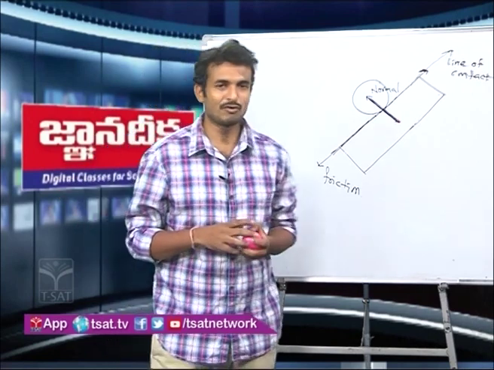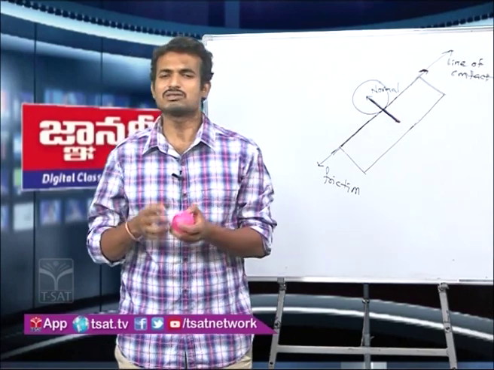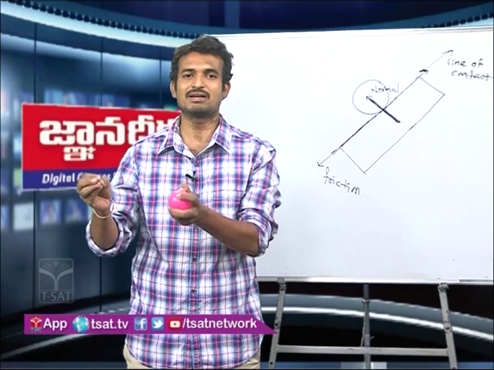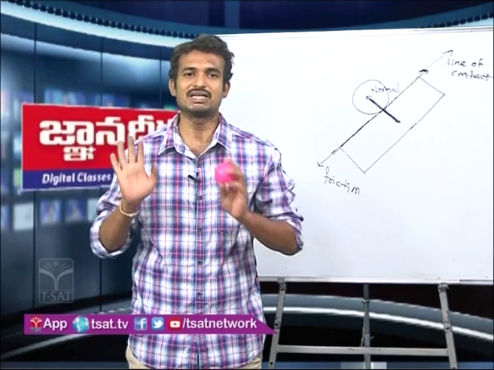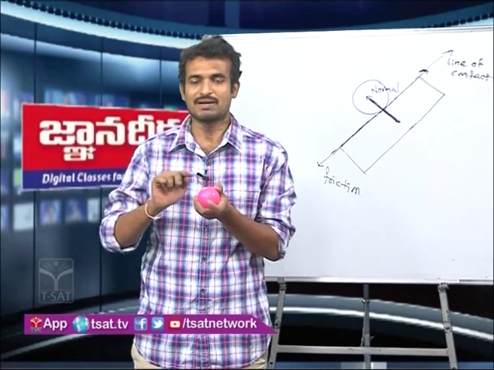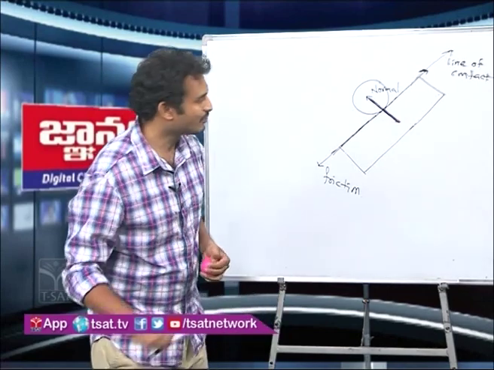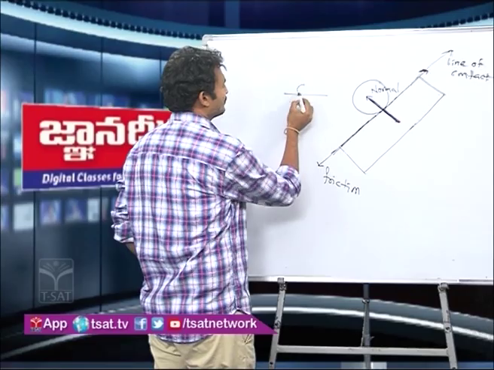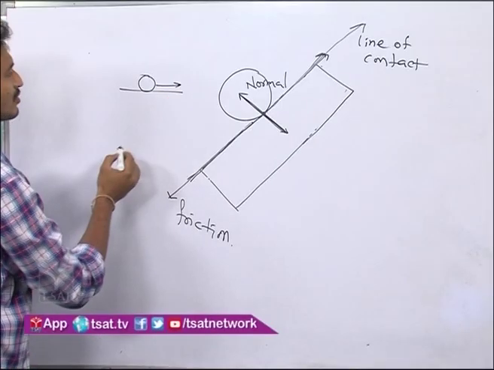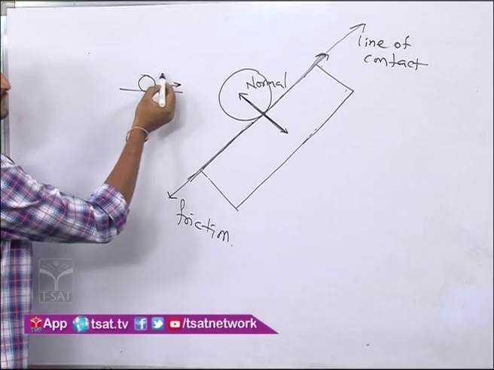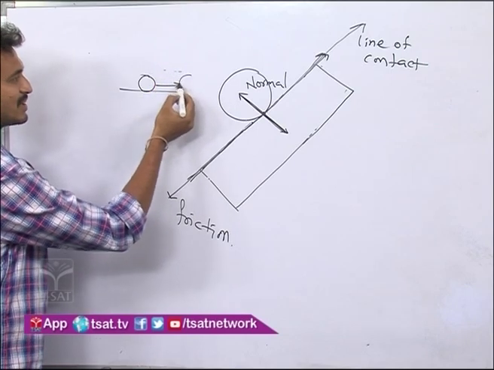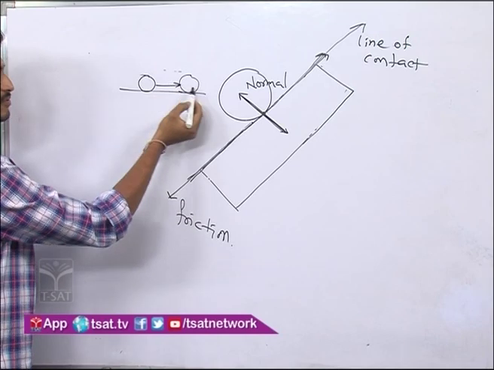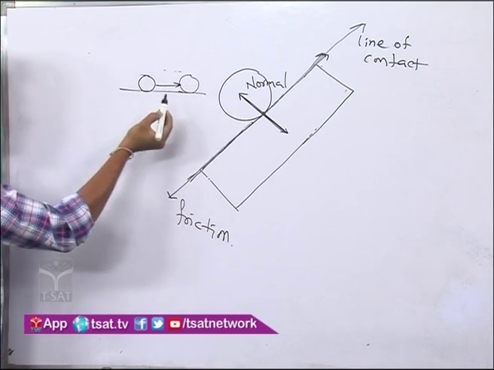So that force is coming from where? No other force is acting; there is only a contact between the floor and the object. So because of that contact between the floor and the object, this is a floor and this is the object, now it is rolling. If the object is moving in this direction and after some time it comes to rest, that means some other force is acting opposite to the direction of motion.